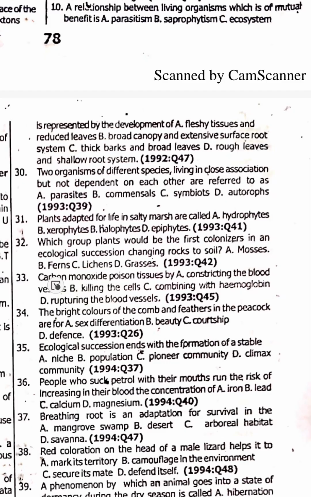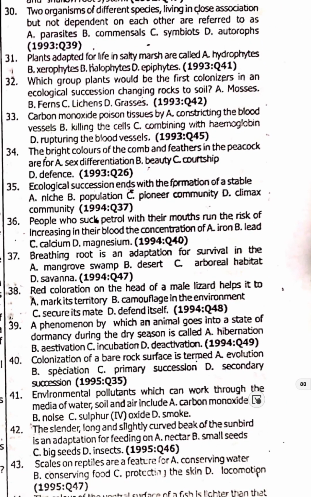Carbon monoxide, which is CO, poisons tissue by, 33, combining with hemoglobin. 34. The bright color of the comb and feather in a peacock are for courtship. Option C. 35. Ecological succession ends with the climax community. Option D. 36. Two people suck petrol with their mouth. They run the risk of increasing in their blood the concentration of lead poison.